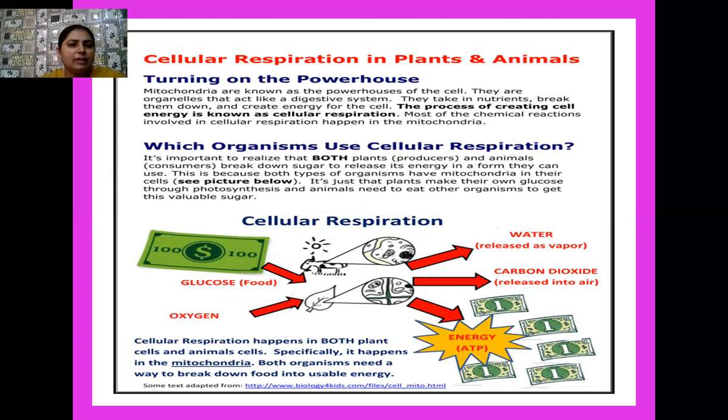Which organisms use cellular respiration? It is important to realize that both plants as well as animals break down their sugar molecules to release energy. In both of them, cellular respiration takes place. So these organisms, whether plants or animals, have mitochondria. And in mitochondria, this aerobic respiration takes place in which glucose is completely oxidized, and carbon dioxide and water are produced as byproducts along with a large amount of ATP.